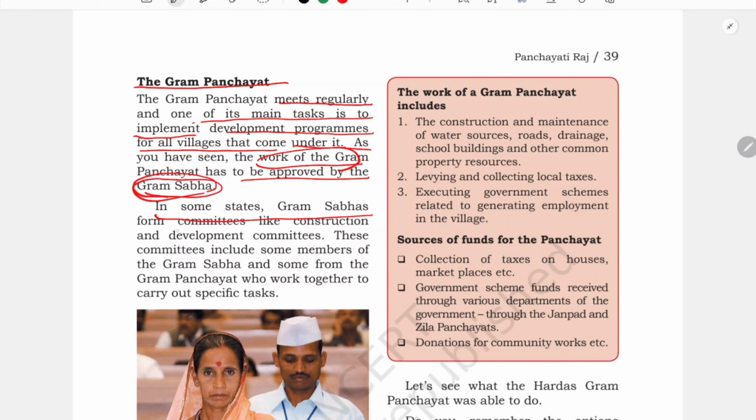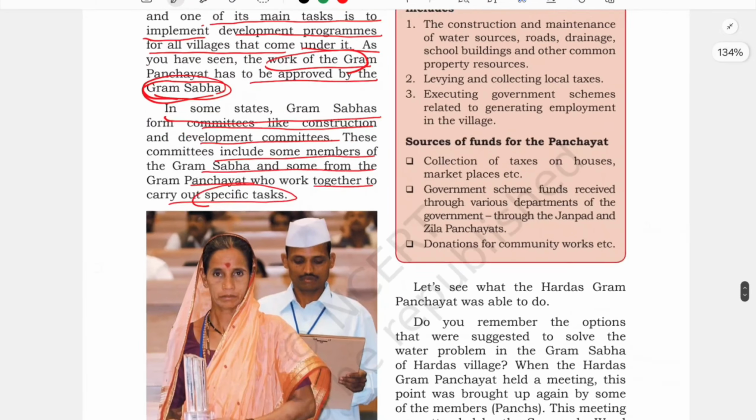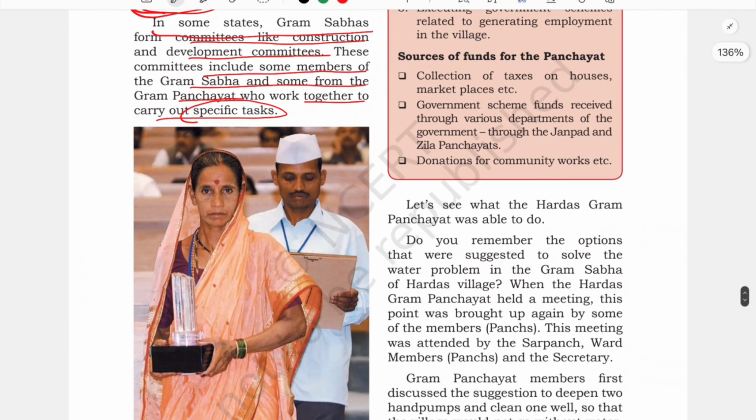In some states, the Gram Sabha forms committees like construction and development committees. These committees include some members of the Gram Sabha and some from the Gram Panchayat who work together to carry out specific tasks. In some states, based on population and area, they form such committees, and members of both the Gram Sabha and Gram Panchayat are part of them. Why are they forming such committees? So that they can work properly.